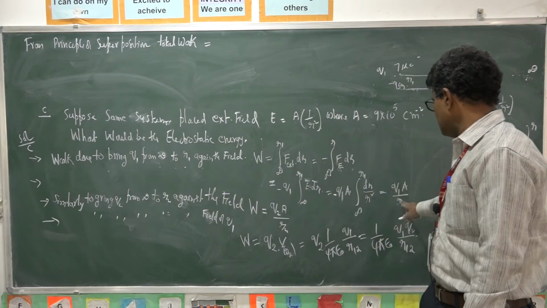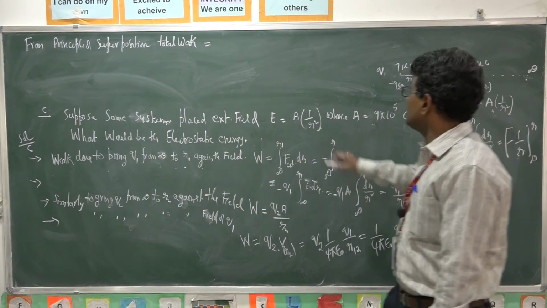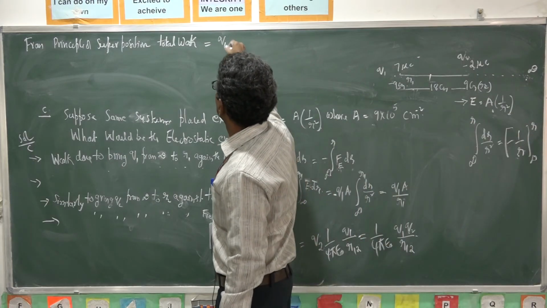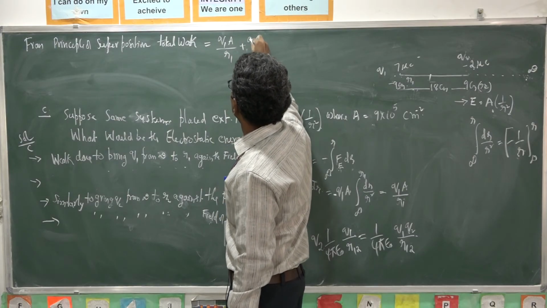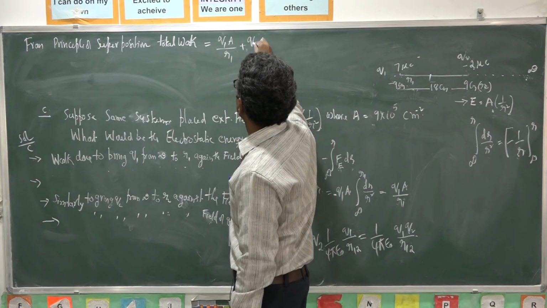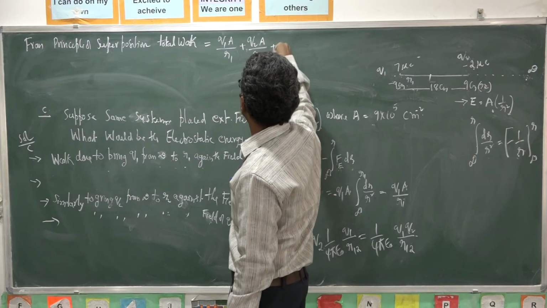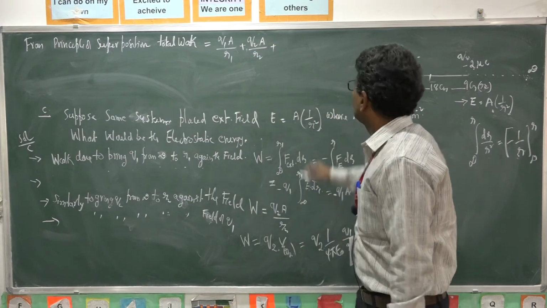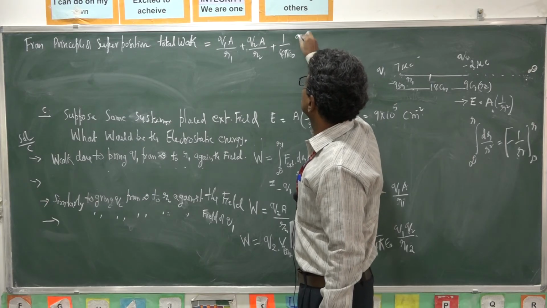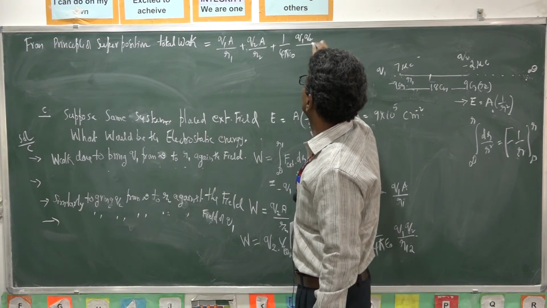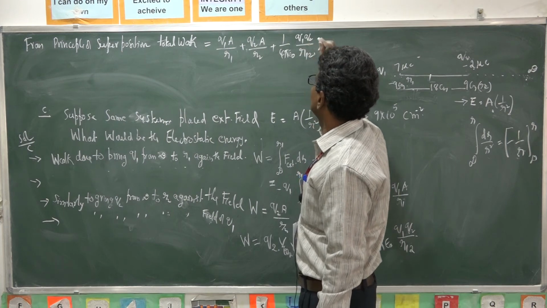This is the first one, Q1A by R1, plus Q2A by R2, plus this one, 1 by 4 pi epsilon naught Q1 Q2 by R12.